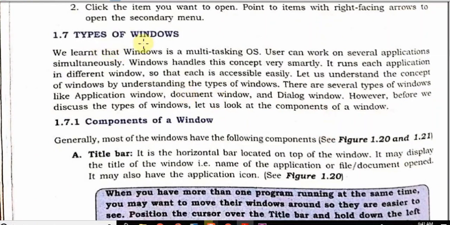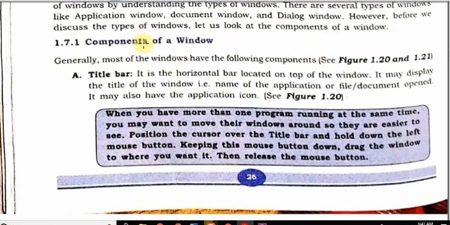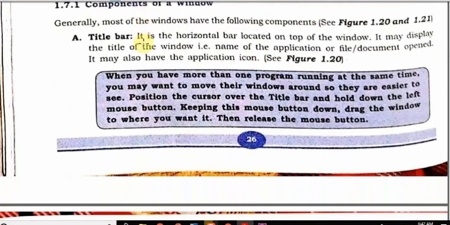Next is types of windows. Students, there are many types of windows, and you have to check the types of windows on your system, because it also depends on the version of Windows. In Windows XP and 7 this was different, in Windows 10 it is different. Now, components of a window: generally most of the windows have the following components.